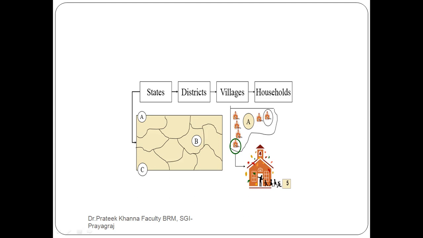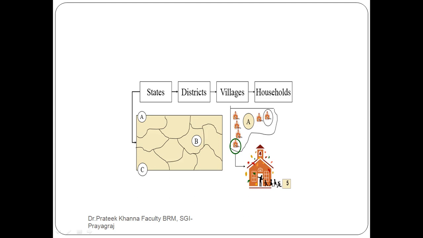Then go to a village of that particular district. That village may be X or Y village. When you enter that village, then you go to the households, the households of individuals. This is what multi-stage sampling is.